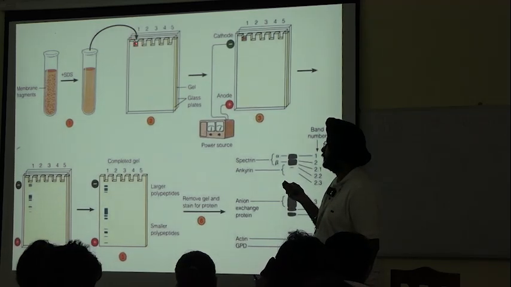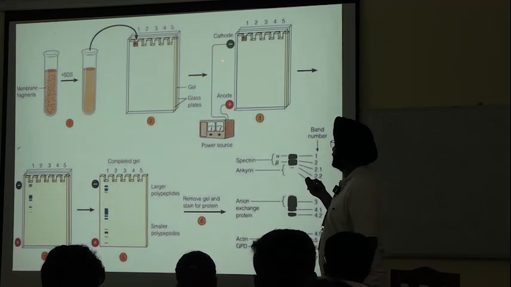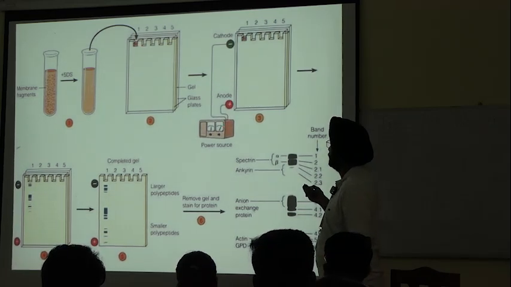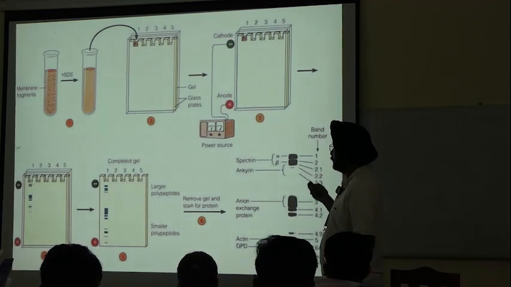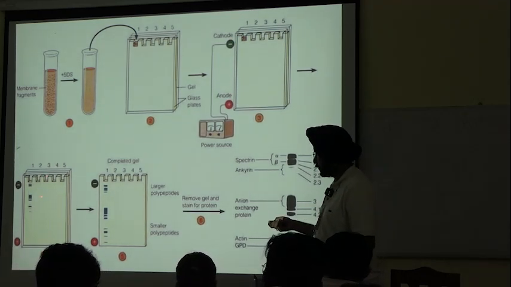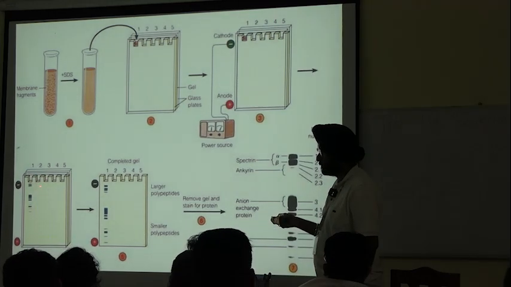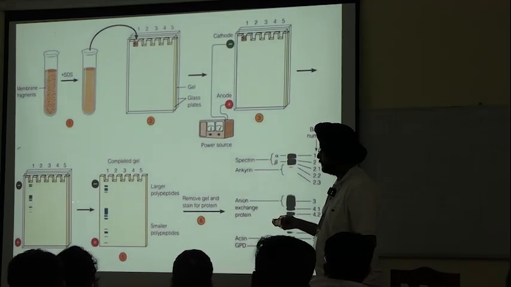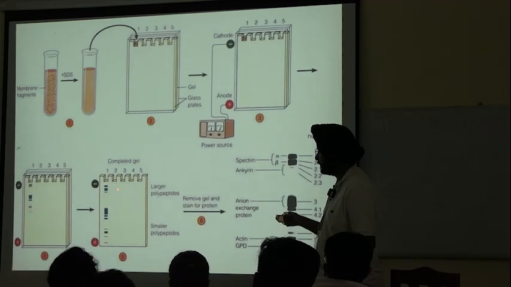Sample is loaded here using micropipette. Then this part is attached to the battery or power source, anode and cathode. Next the process is run like this. The heavier sample stays behind, the lighter one moves forward, and after completing it looks like this.